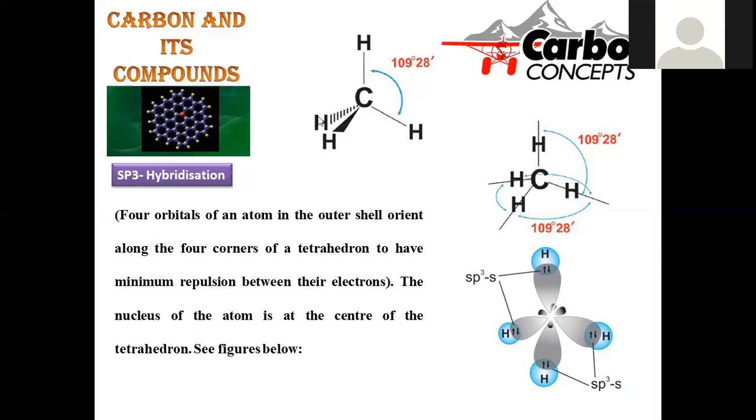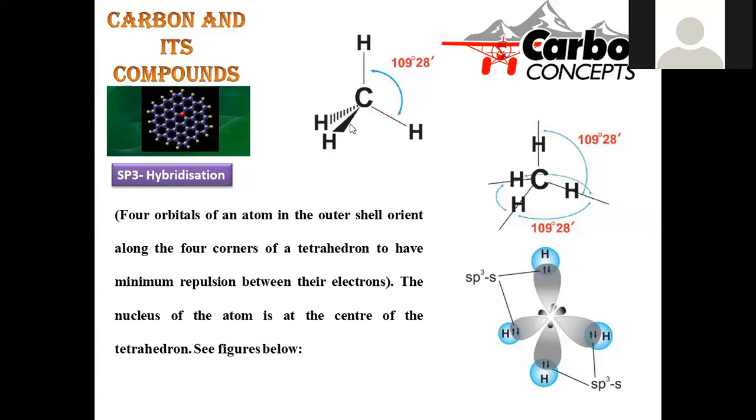This bond indicated with the dotted line is beyond the viewer. If we are seeing from this side, the hydrogen with the dotted line will be at the back side, and the bond indicated with the wedge bond, that means a dark line, is towards the viewer. So that hydrogen is inclined towards us. Normal bonds depict that these 2 are present on the paper, otherwise on the plane, a flat surface. One hydrogen is away from the viewer, and this hydrogen is towards us.